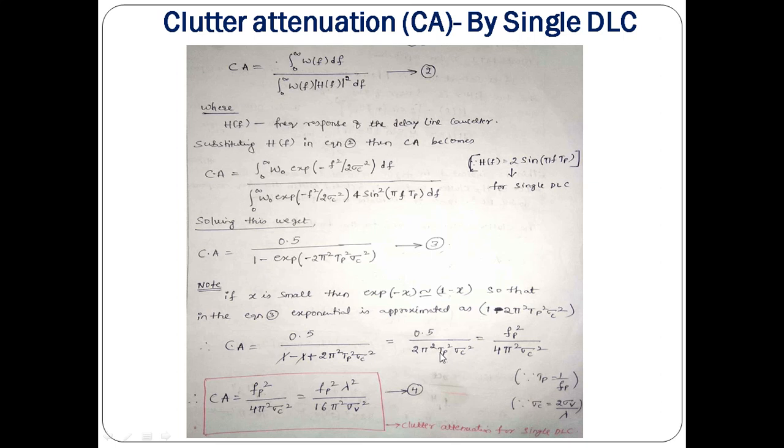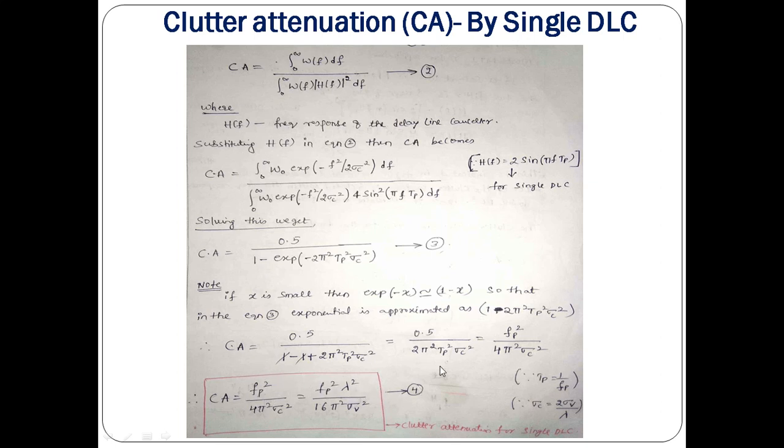We know that 1 by tp is equal to fp. So 1 by tp square is fp square, divided by this 0.5, which is 1 by 2, so in the denominator 4 pi square sigma c square. So this is the clutter attenuation equation for the single Delay Line canceller, because this is fixed. Only this much amount of clutter can be attenuated at maximum with the help of a single Delay Line canceller by choosing the appropriate value of this sigma c and fp.